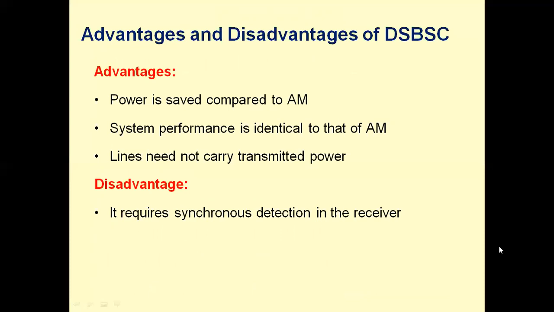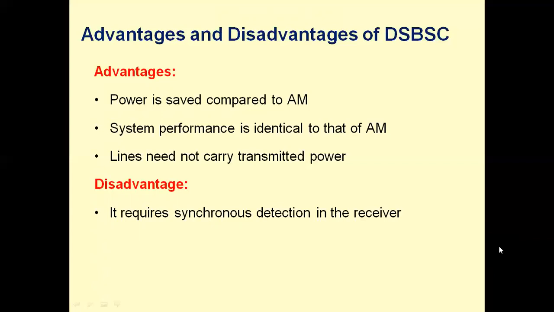The advantages are that power is saved compared to AM. How much power is saved? The carrier is suppressed, and hence the amount of carrier power is saved. So the total power in case of DSB is equal to the total sideband power. The expression for this is Pc m square by 2.